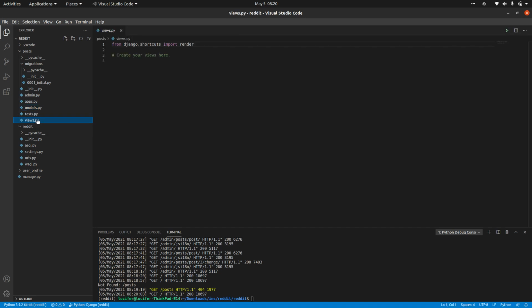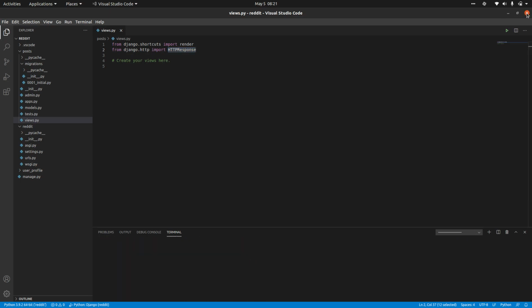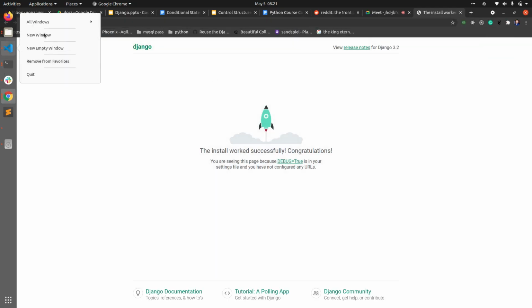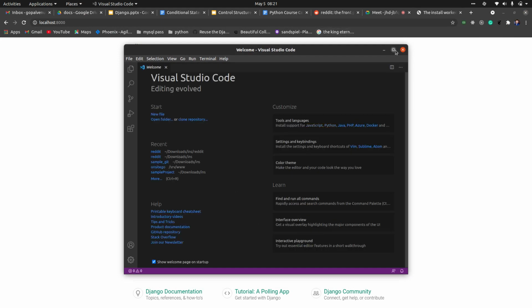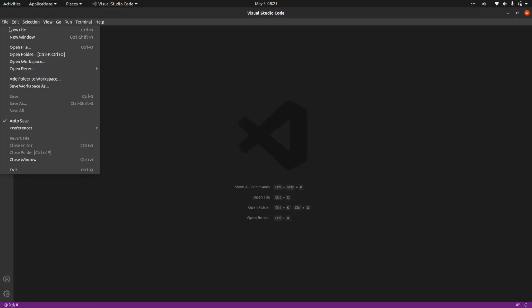So this is views.py. We have the render method that is already integrated. For now, just go with django.http import HttpResponse. This is a function which is already built in. Let me just close this and open again. Imports are not working properly.